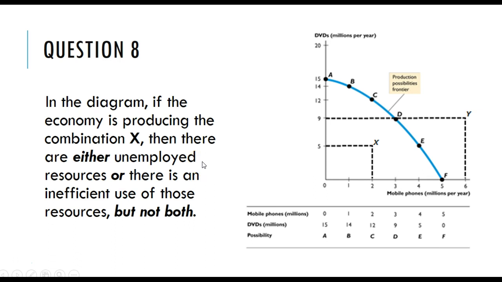You could have a scenario where an economy does have unemployed resources, and the resources that it is employing, it is employing in a very inefficient manner. So it's entirely possible that you could have both of these things occurring at the same time. So, strictly speaking, this one is false.